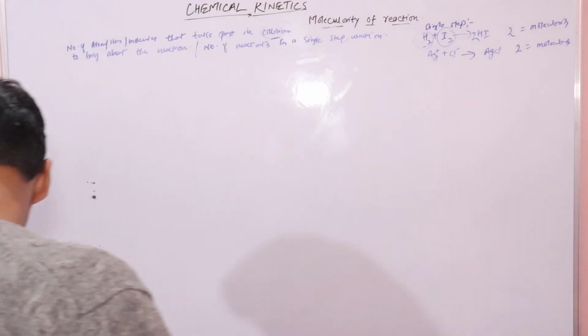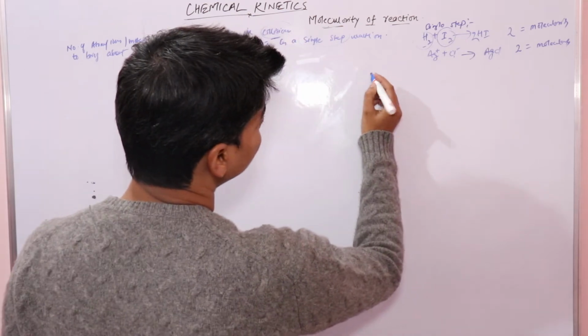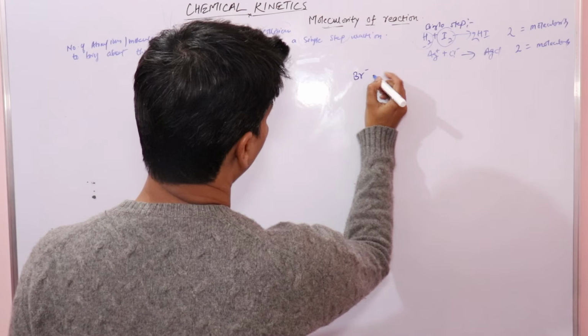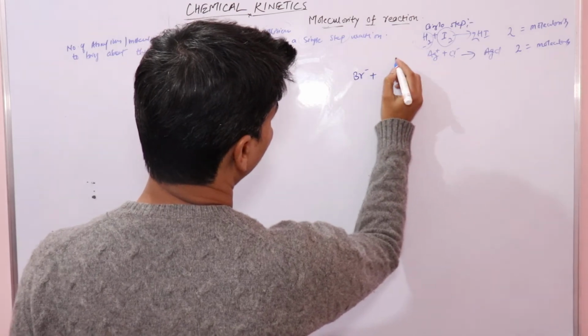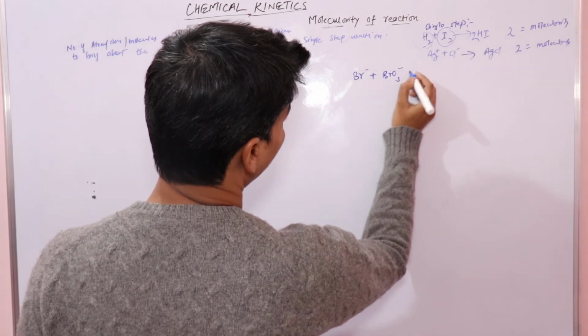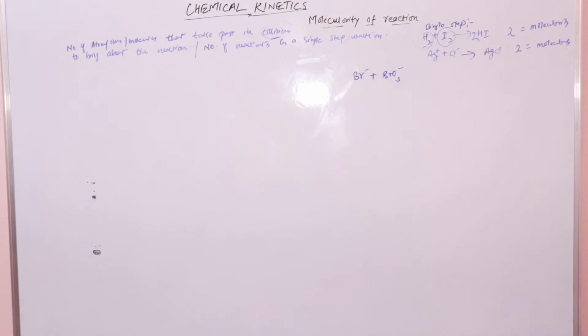Now let's take some other example. Plus BrO3, right? Now the example that I'm taking is not a single step reaction, it would be a complex reaction, right?